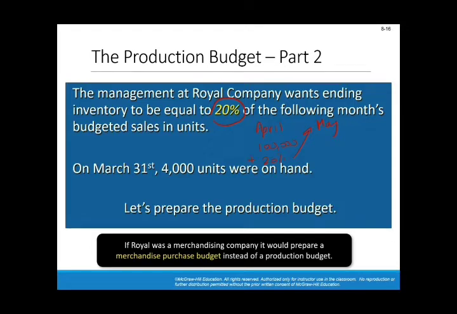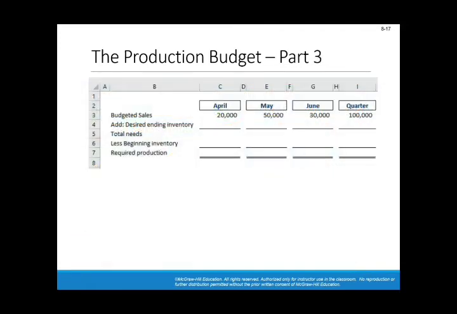The given says that on March 31, which is the end of Q1, quarter one, 4,000 units were on hand. So this is the beginning inventory. This is your beginning inventory balance in the warehouse. You need to take this into account when you are deciding on how much you will produce in April. So budgeted sales, 20,000 units. This is in terms of units, 50,000 units for May, and for June it's 30,000 units.